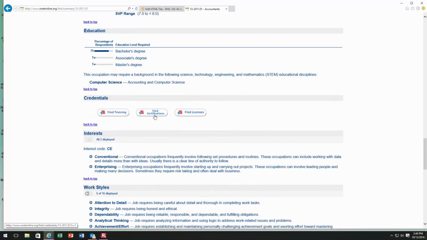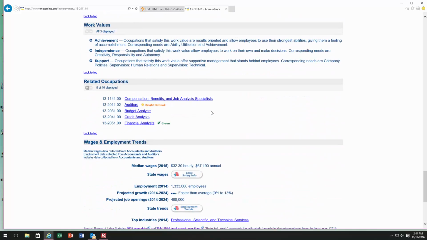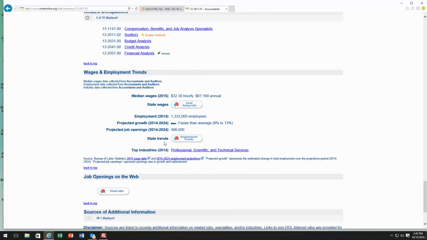You can find training, find certifications, find licenses related to this field. And I want to point out that you can also find salary information. So let's say you've graduated from OC Tech and you're interested in a career in the field of accounting, and you move to San Diego and you want to get an idea of what an accountant is paid in San Diego.